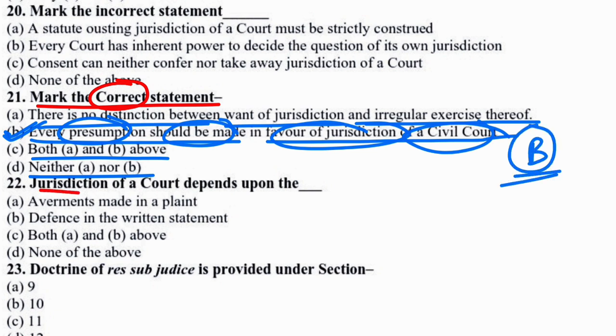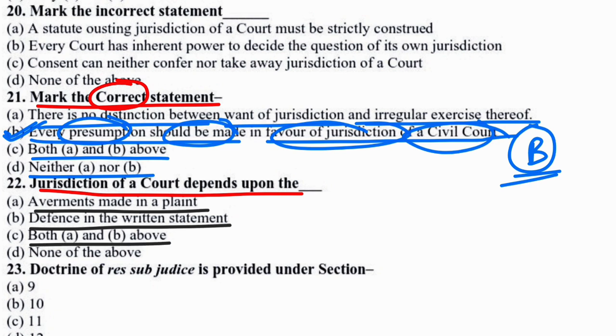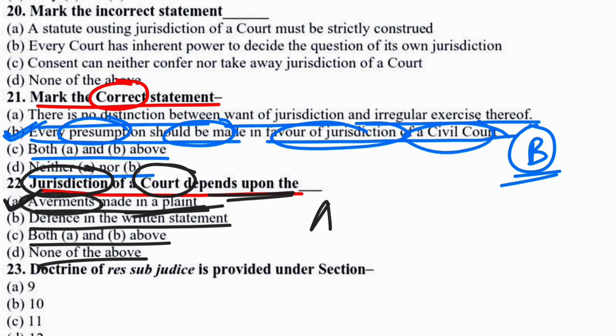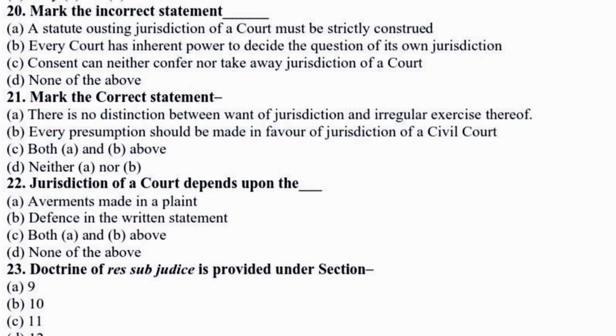Okay, the next question is: jurisdiction of a civil court depends upon the, options are: averments made in a plaint, defense in the written statement, both A and B above, and none of the above. So in this case, option A would be the correct answer. That means jurisdiction of a civil court depends upon the averments made in the plaint. Okay, so now moving to the next question.